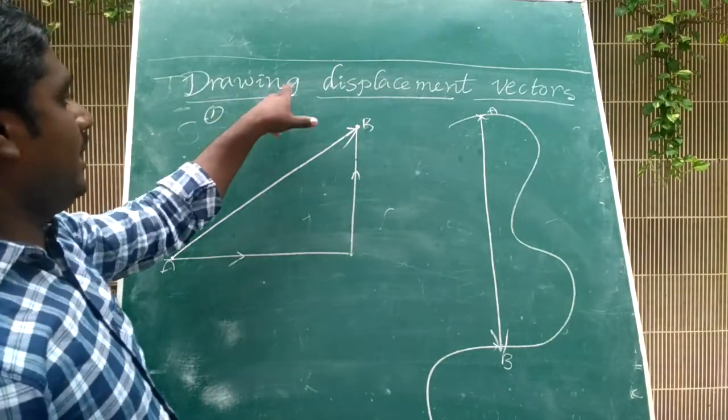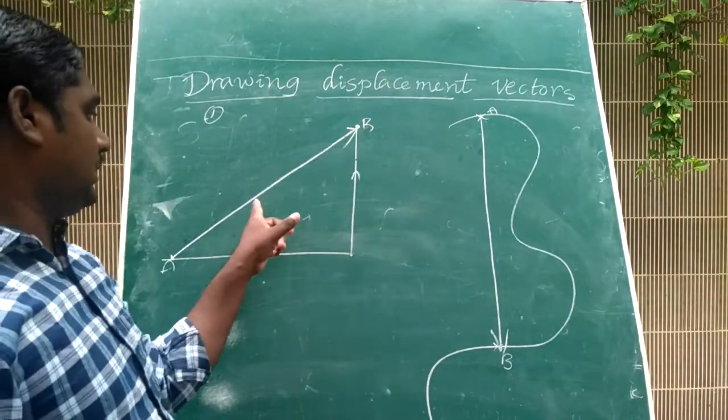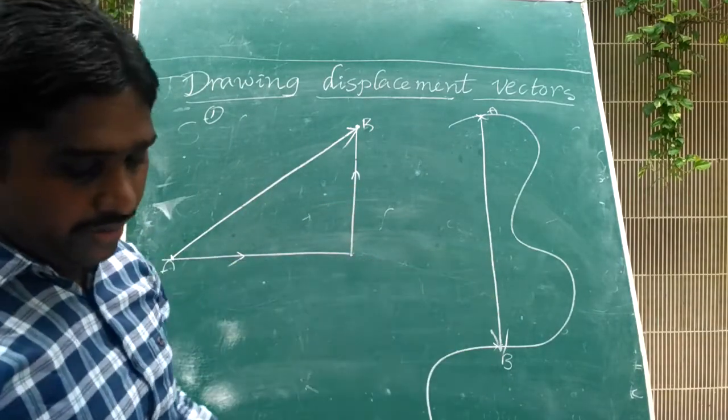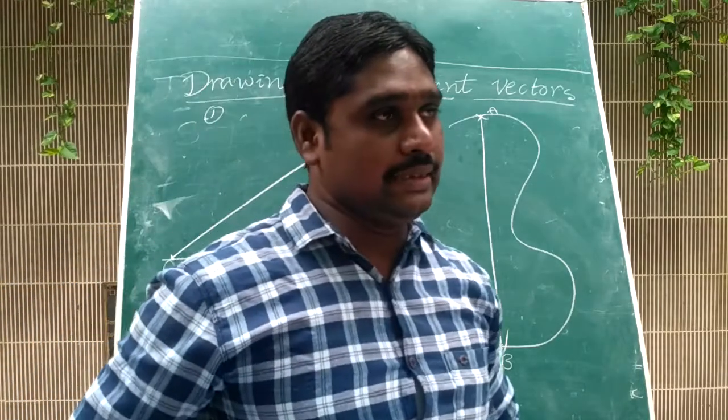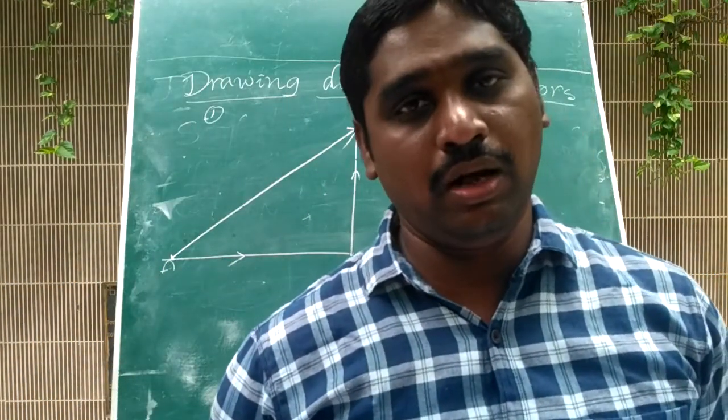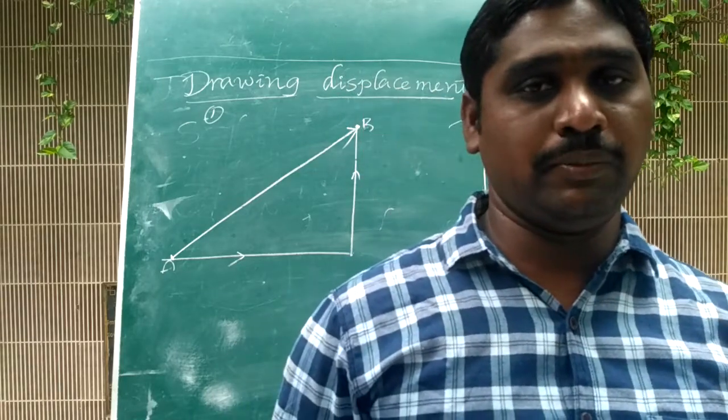Okay, students, drawing displacement vectors. This is the displacement vector. These are the displacement vectors. Displacement means the shortest distance between the initial position of the car and the final position of the car.